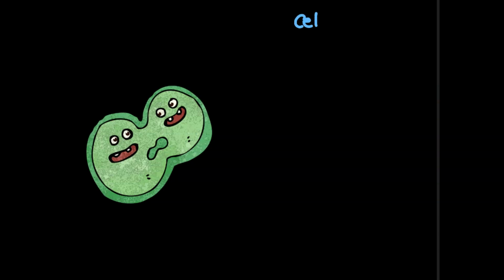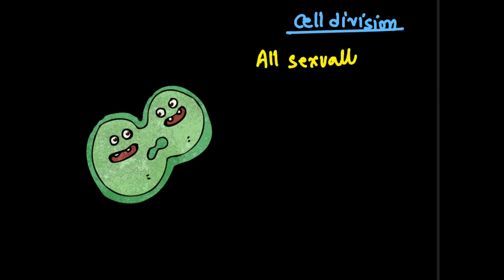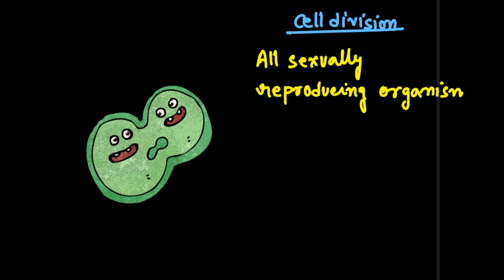So the first thing we will be learning is what is cell division. Why cell division is happening and what is cell division, that is very important. One thing we need to know is that all sexually reproducing organisms require this phase to start their life cycle, to start their life.